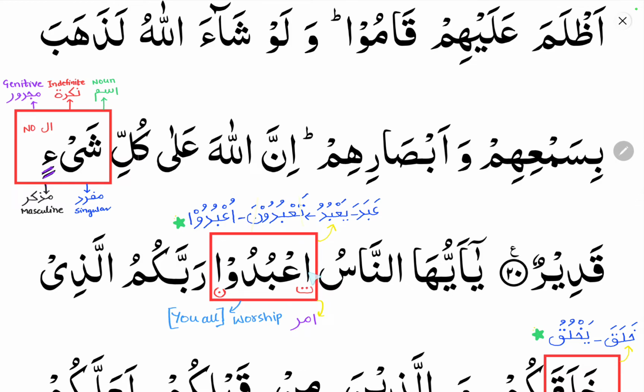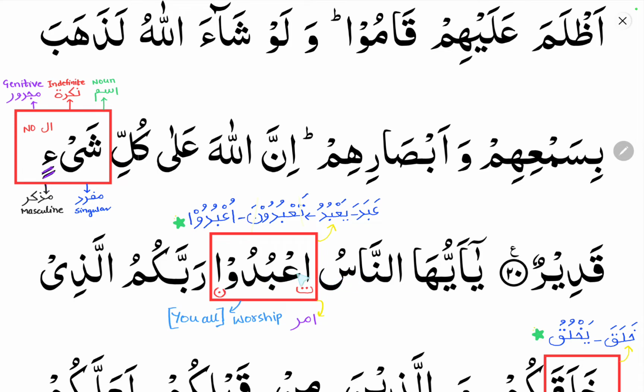Now here you can see alif, that is the arzi alif. Whether this temporary alif will receive a dhamma or a kasra depends on the ain kalima. The ain kalima here is ba, and on ba you can see a dhamma. So if you want to read this word individually, you need to read it as ubudu. But while reading, you will read it as ya ayyuhan nasu ubudu.